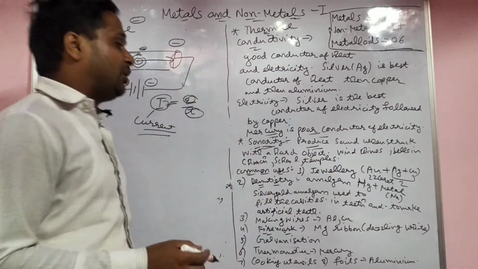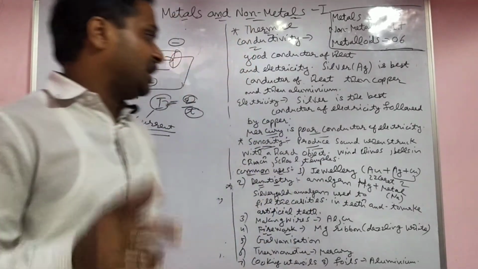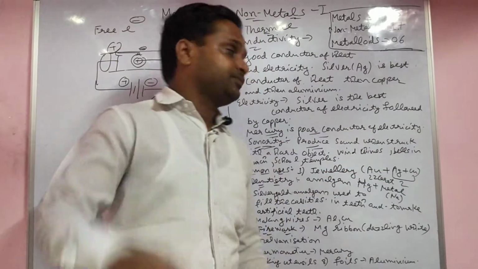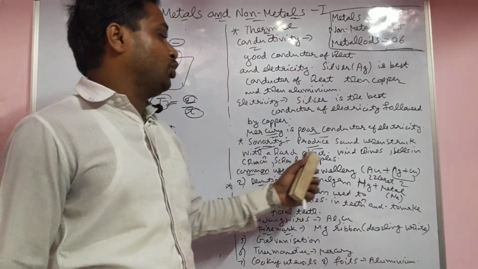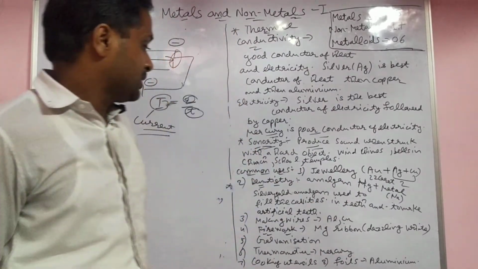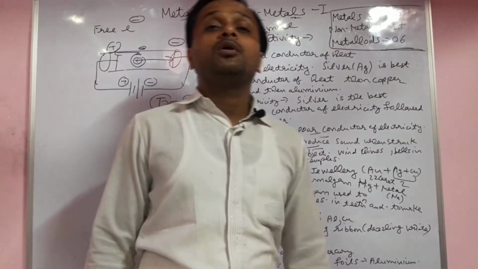It produces a sound when struck with a hard object, like wind chimes and wind bells, bells in the church, school and temples. Sonority will produce the sound. Next are the common uses of metals.